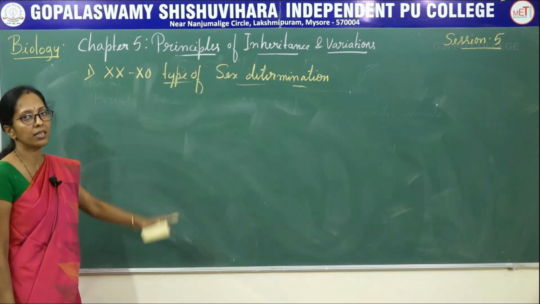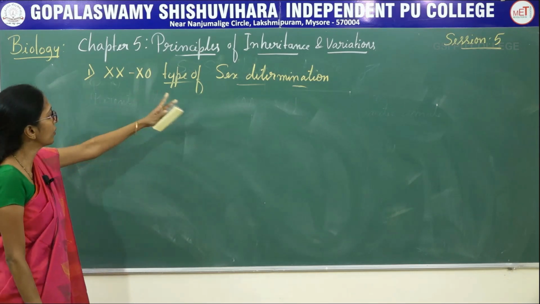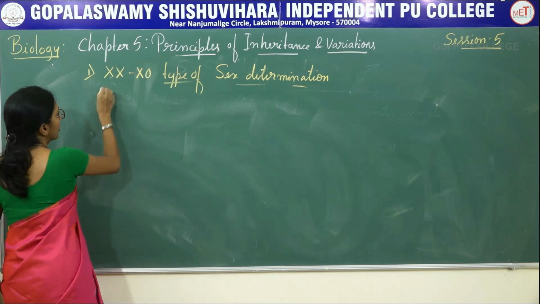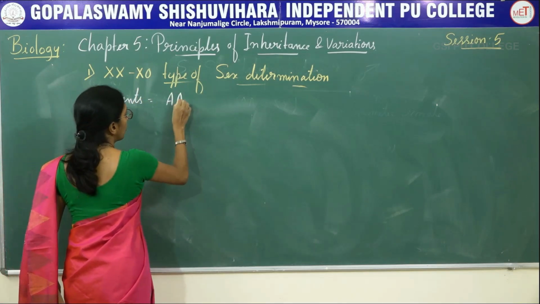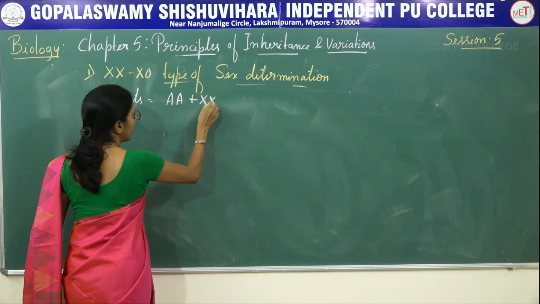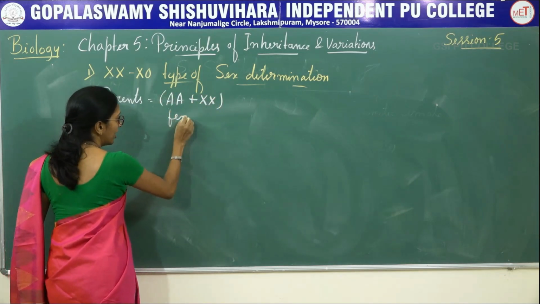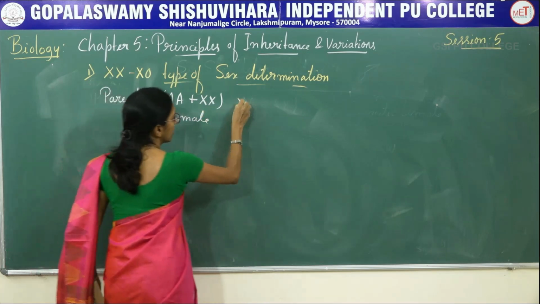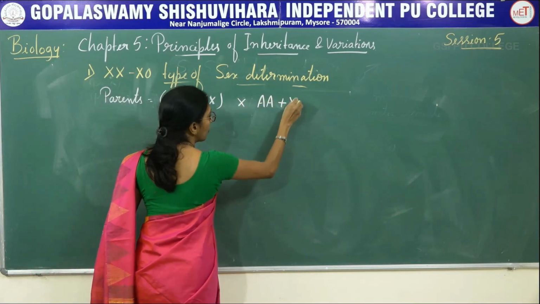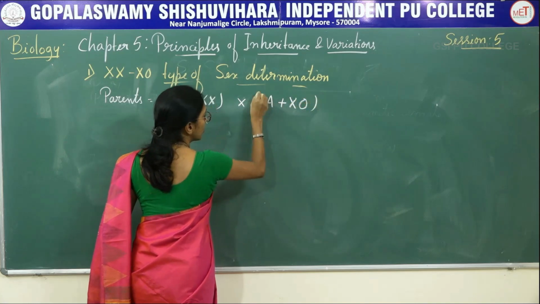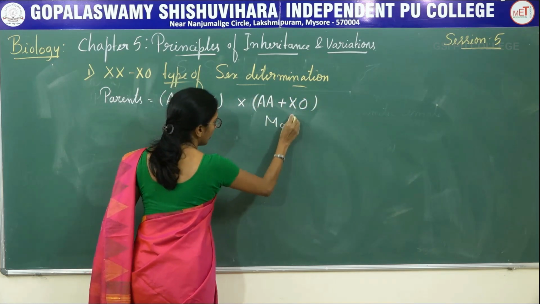It is also a best example for heterogametic male. Coming to the parents here. Same thing, autosomes plus XX. This is said to be female, cross with AA autosome plus X0. This is said to be male.